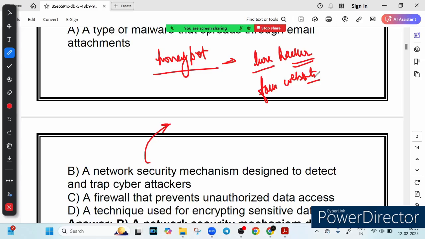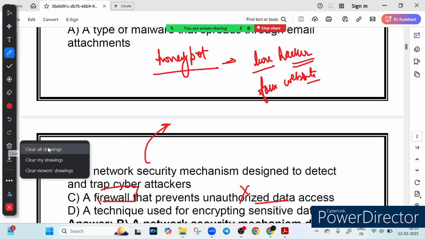Now option number C says a firewall that prevents unauthorized data access. A firewall is a security barrier that blocks unauthorized traffic from entering a network. Think of a firewall as a security guard at the entrance of a building, checking who can come in and who can't. A honeypot, on the other hand, welcomes attackers to study them. So this option is also incorrect.